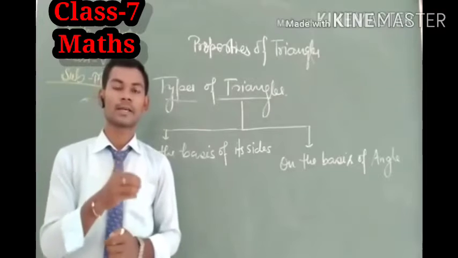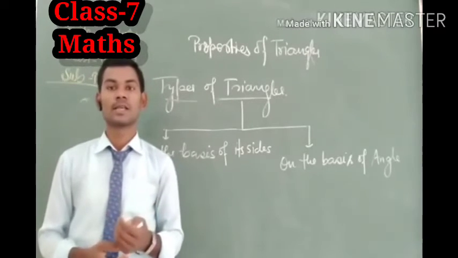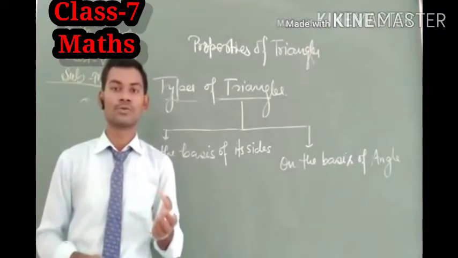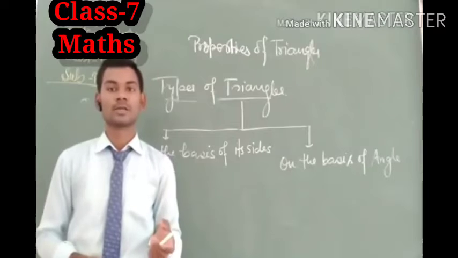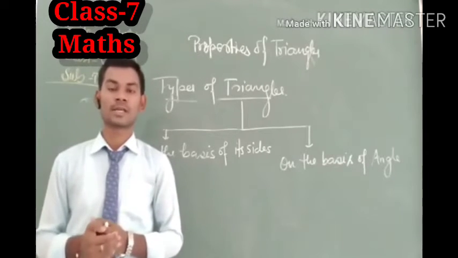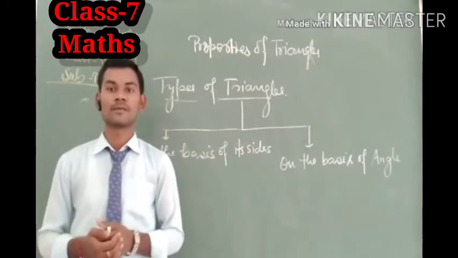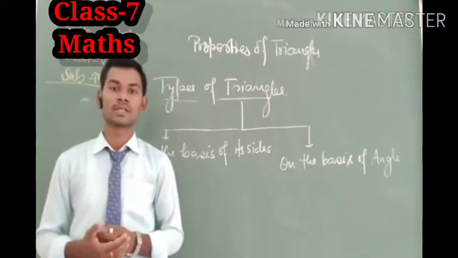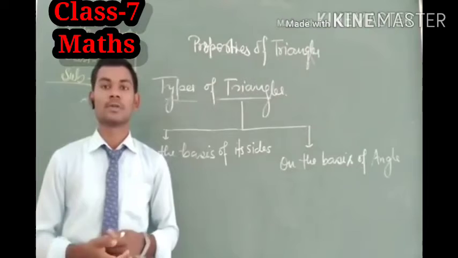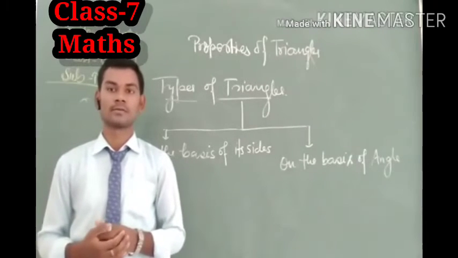But when we categorize the triangle on the basis of angle, then in each case we can see the word angle used in the name of the triangle, because we use the definition of angle. Therefore, the name will depend on the angle.